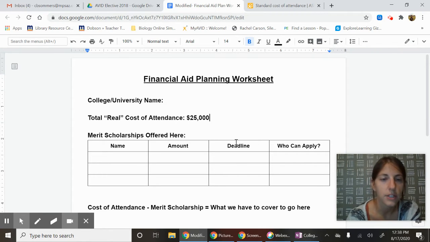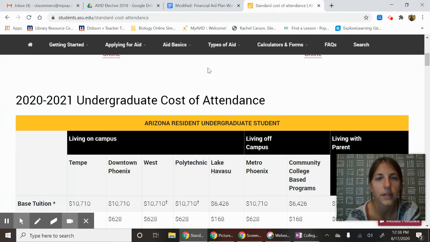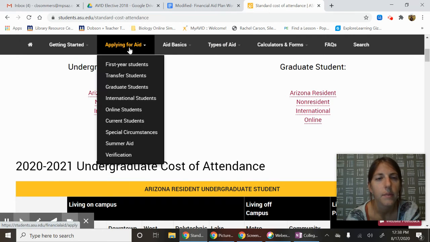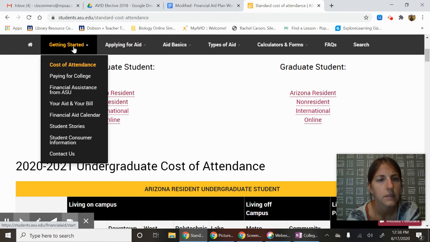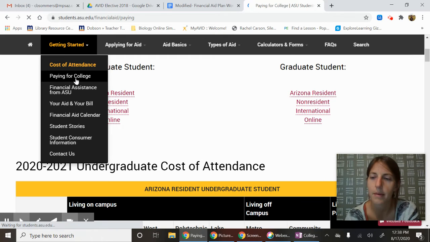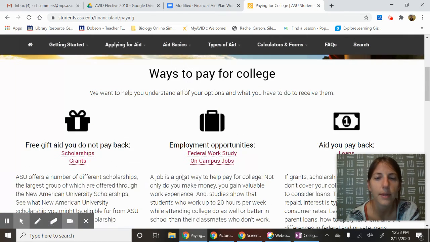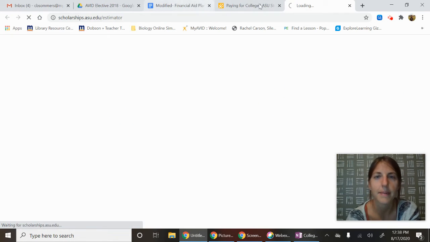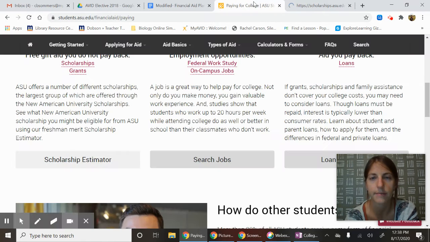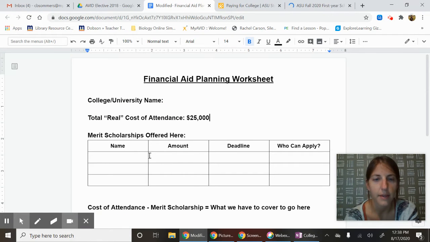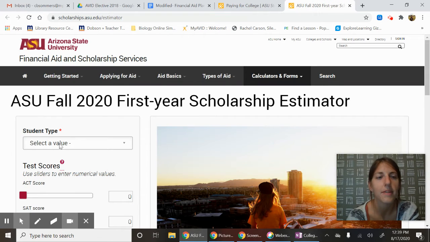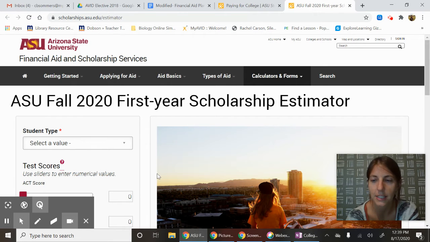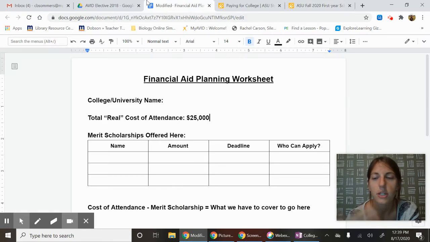Then your job is to go into their scholarship section, which is under applying for aid. Let's see, financial aid calendar, paying for college, probably right there. And it's going to help you figure out some scholarships. Yep, there's a scholarship estimator tool. It's based on your GPA mostly, this year, so it'll be your cumulative GPA. Your job is to figure out what merit scholarships you could apply for, the ones that come from this financial aid or the scholarship estimator tool.